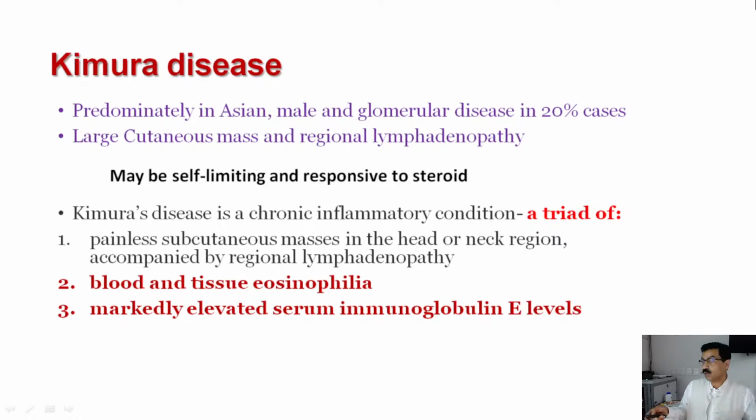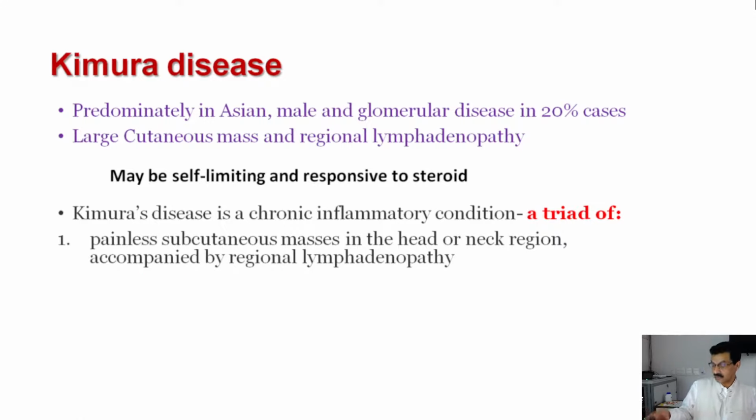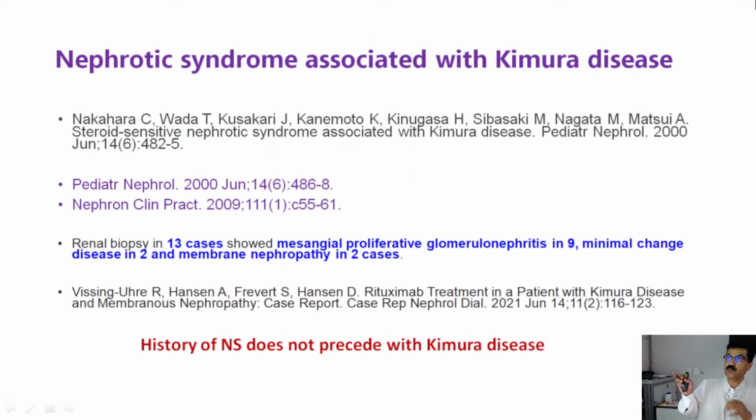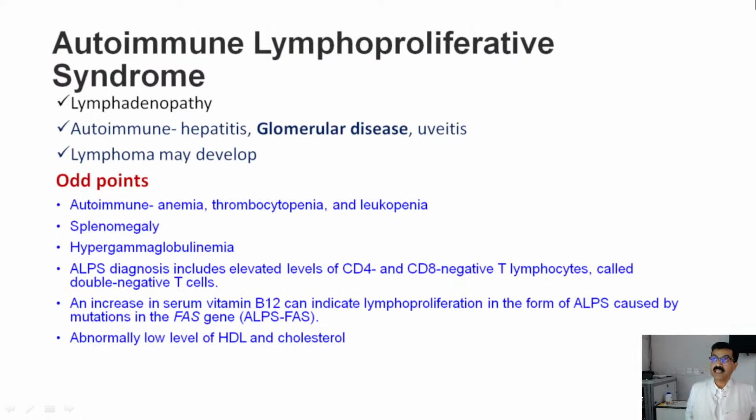So that was very odd against this. Usually, there are many case reports of nephrotic syndrome associated with Kimura disease, but almost all reports are associated with active disease, not before, as happened in this patient. So it is again against Kimura disease.